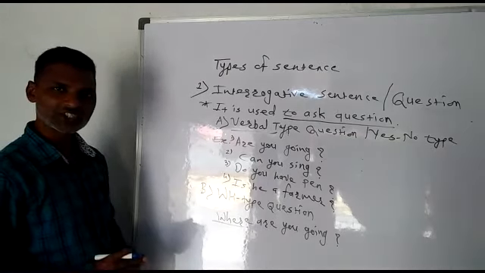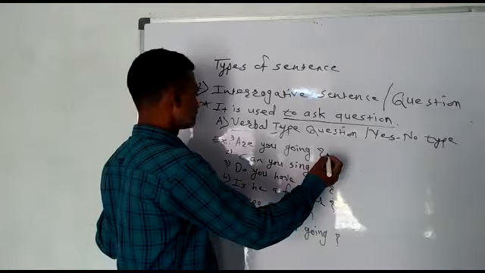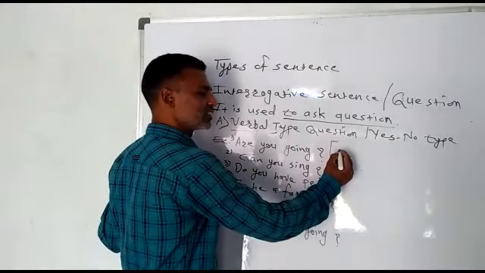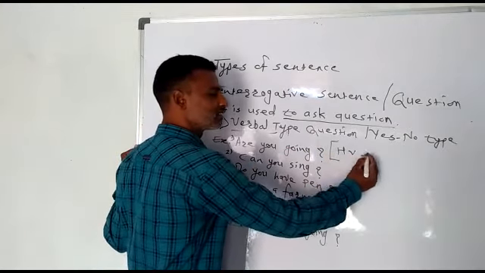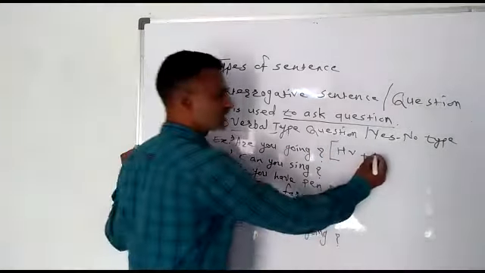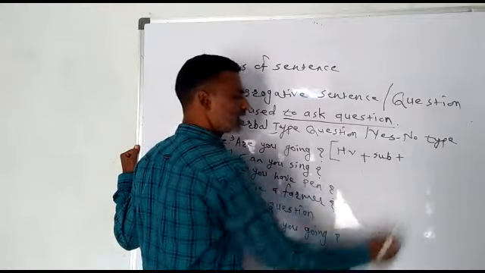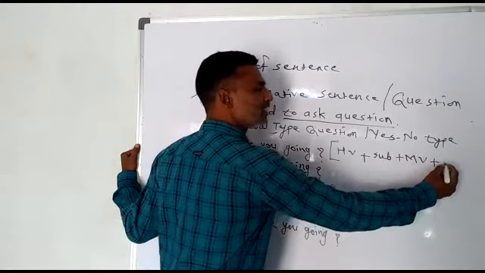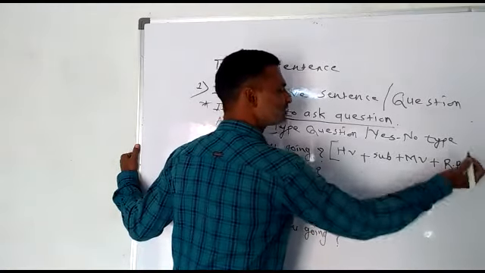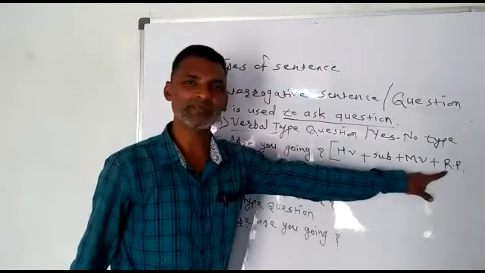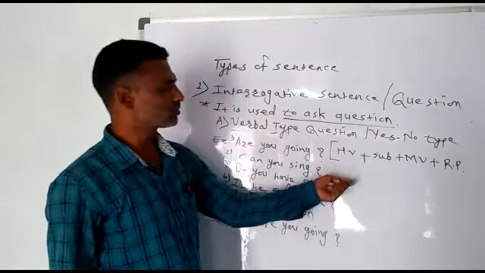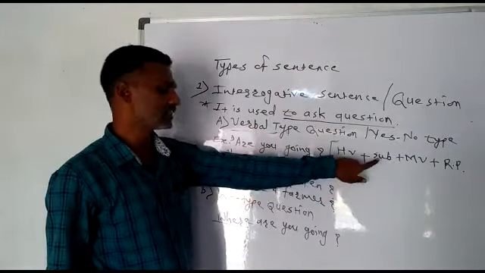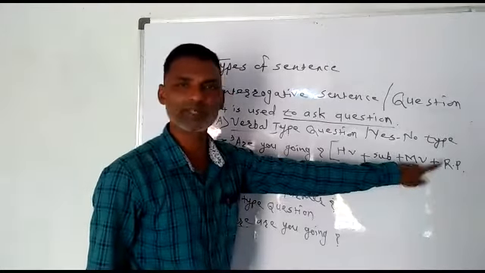Verbal type question, the structure of verbal type question is, let me write here structure: helping verb, then subject, then main verb, and then remaining part. RT means remaining part. So what is your observation? Verbal type question structure is helping verb, then subject, then main verb, then remaining part.